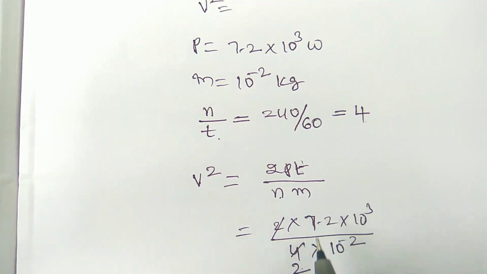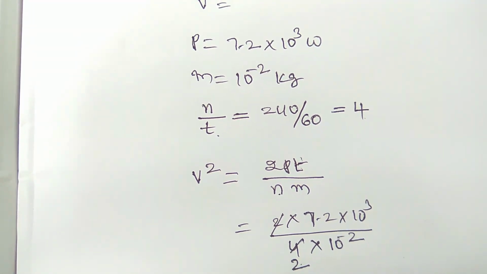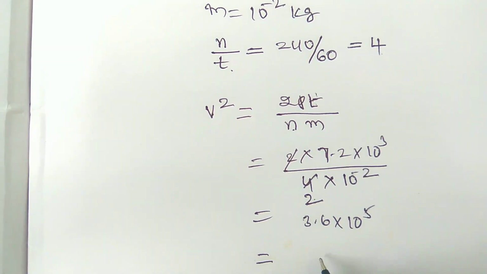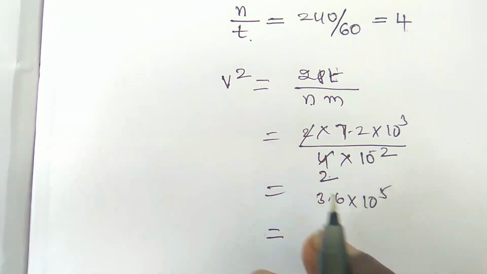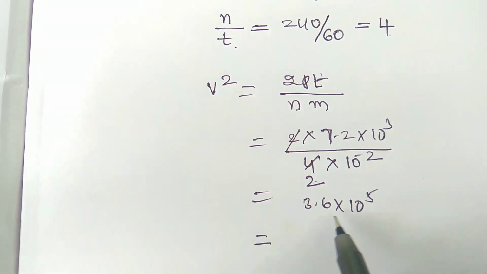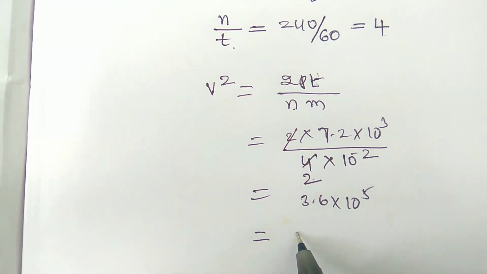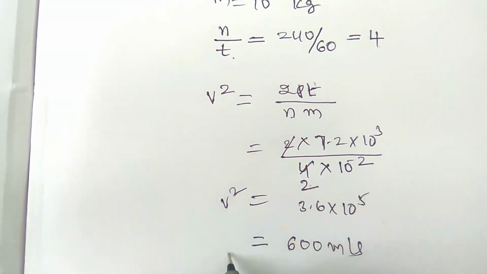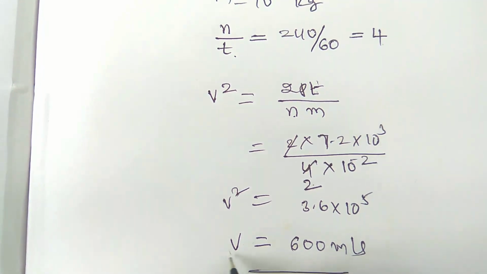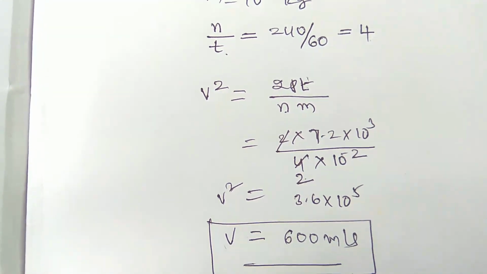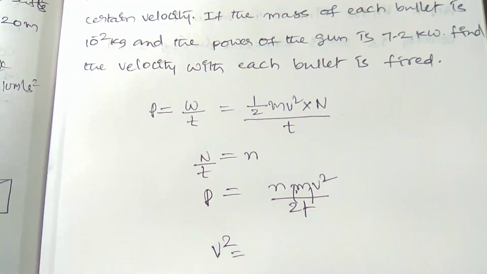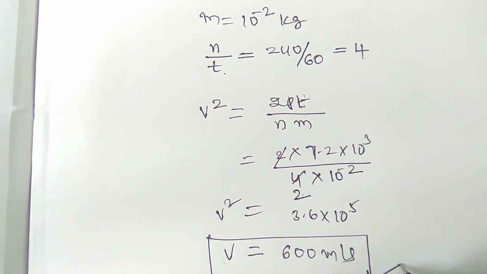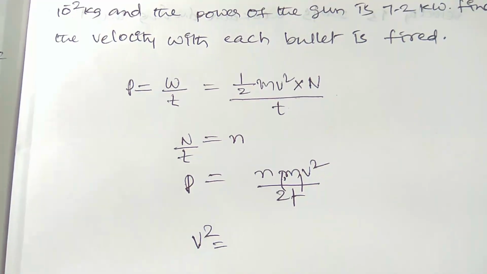So it is equal to 7.2 means 3.6 into 10 power 5. So then it can be written as 36,000, which means 600 meter per second, whereas this is v square, this is v. So the velocity of each bullet which is coming out of the gun is 600 meter per second. So this is a very, very important model for the board examinations.